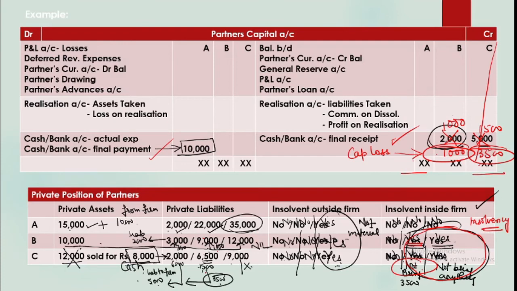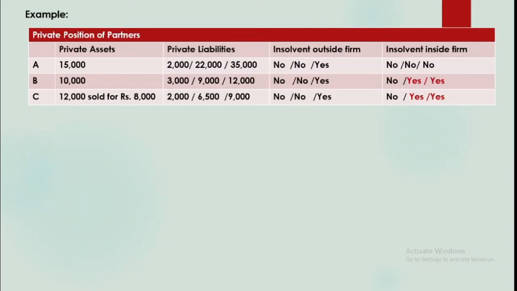While doing the insolvency problems, we'll have to first establish whether there is an insolvency inside the firm, because it is only this case which will be relevant to us. We are working in the books of the firm, so if in the firm the partner is insolvent, then we'll account for him. So this is the same table that I have brought here.